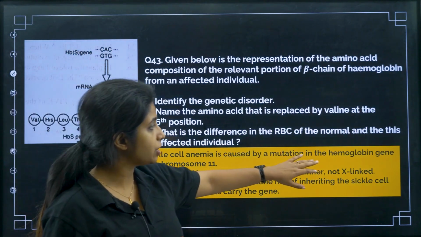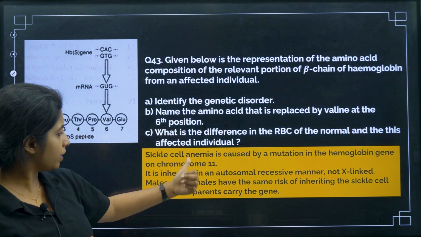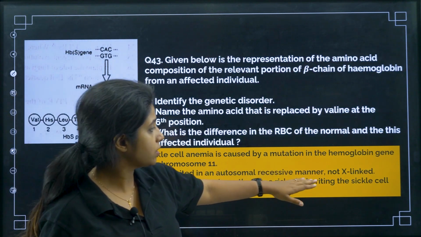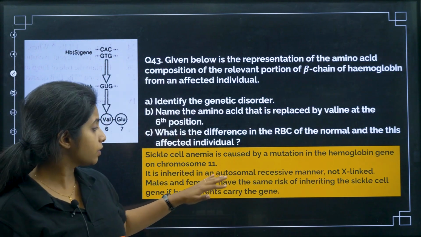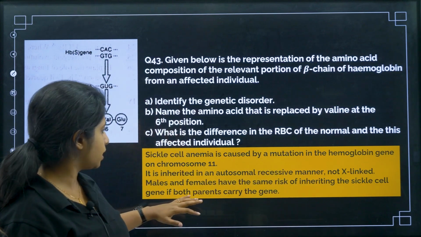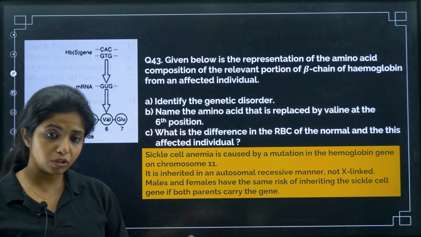Sickle cell anemia is caused by mutation in the hemoglobin gene on chromosome number 11. It is inherited in an autosomal recessive manner, not X-linked. Males and females have the same risk of inheriting sickle cell anemia if both the parents carry the gene. Both the parents are carrying the gene.